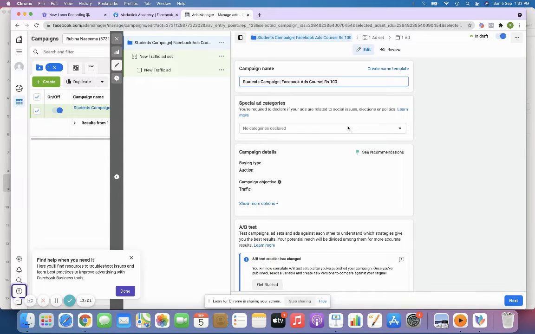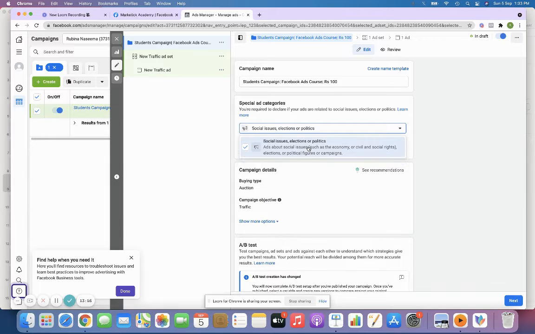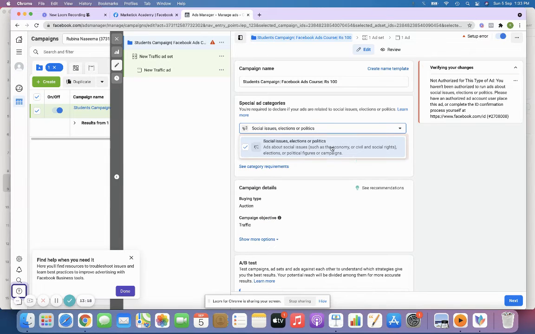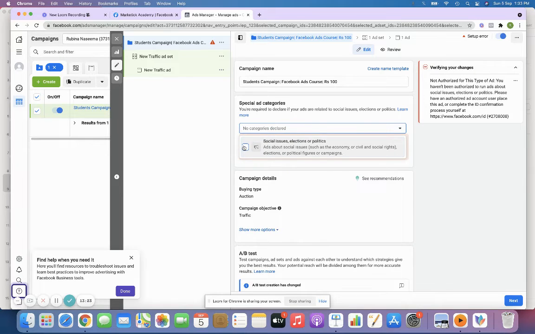So it gives you a clear understanding when you are just seeing it from outside, rather than going through each of the settings. It will be really time consuming. So special ad category: suppose if you are running for real estate people, a real estate brand or anything, you need to select this.